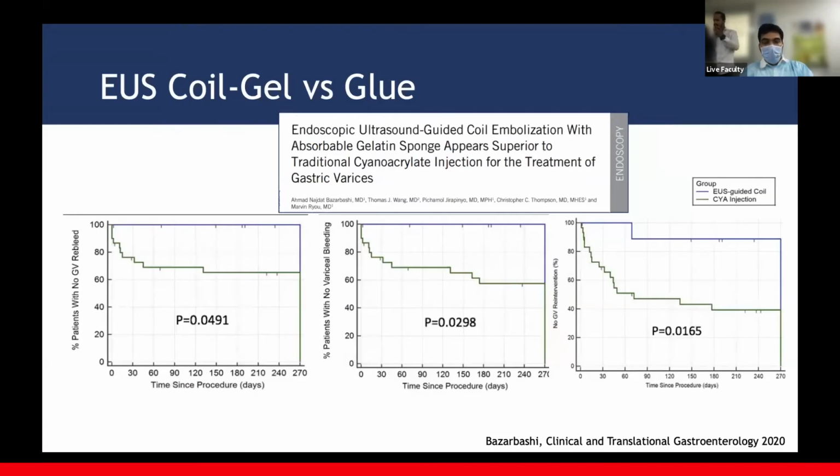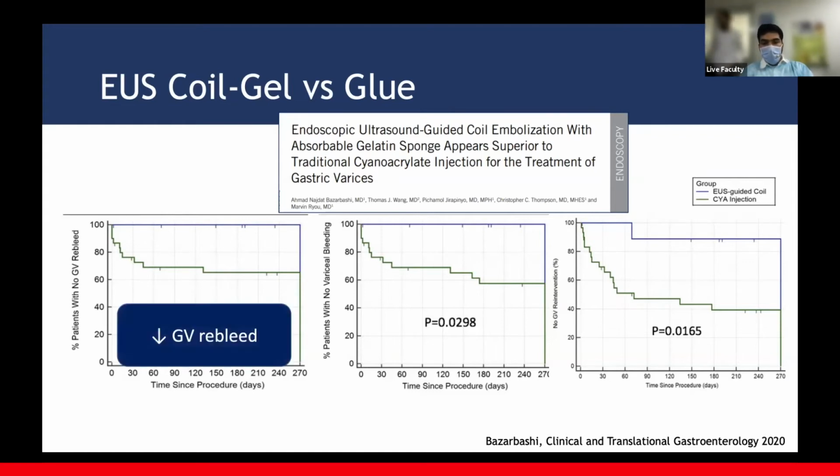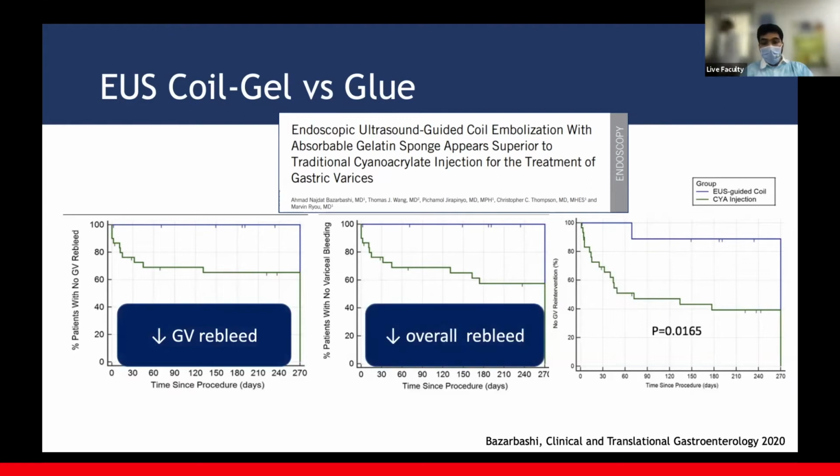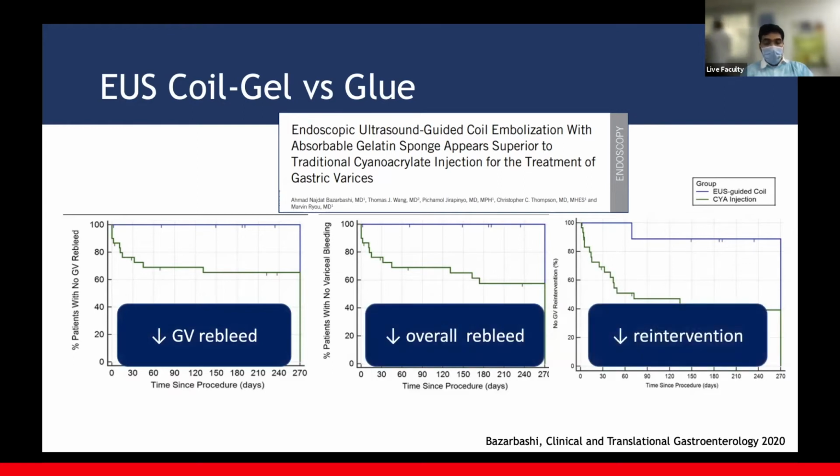So this is a further study by the same group, which showed that the use of cyanoacrylate injection versus EUS guided coil plus a gelatin sponge, that is gel foam, showed reduced variceal rebleed, reduced overall rebleed, and reduced reintervention rates. But again, this is a large amount of coils that have been used that will drive the cost up very high.